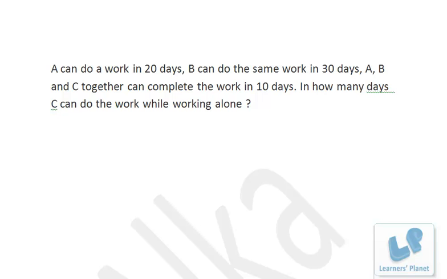So 33% of the work has been done by B, 50% of the work has been done by A, so the remaining around 16% of the work, that is 1/6 of the work, has been done by C in these 10 days. That means if C works for 10 days, he is able to do 1/6 of the work. That means if he has to do the entire work, he'll be taking 60 days.